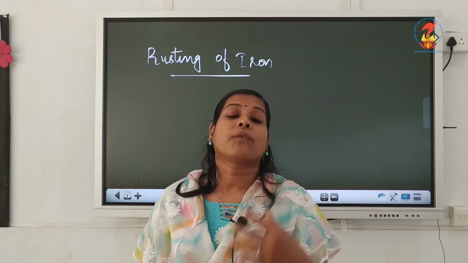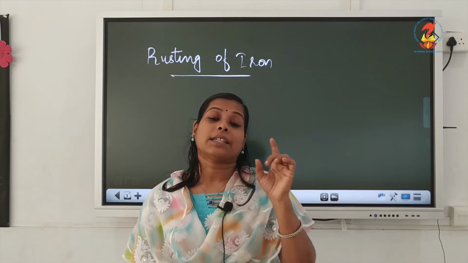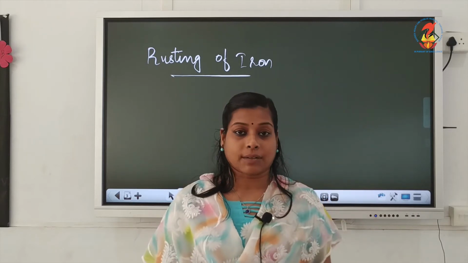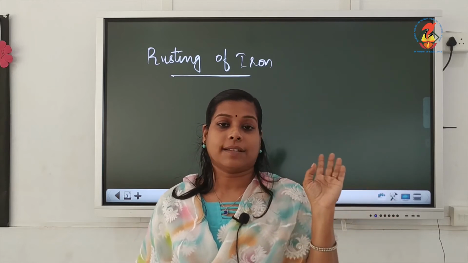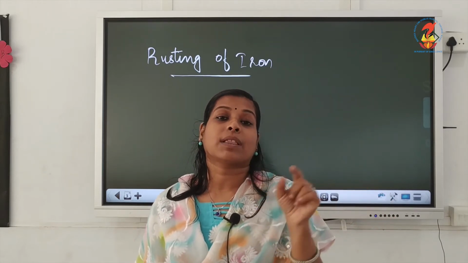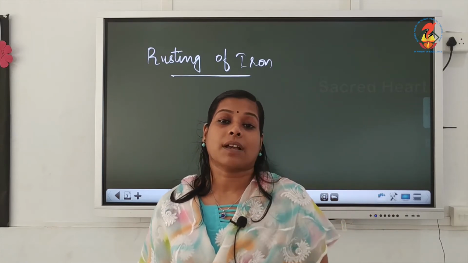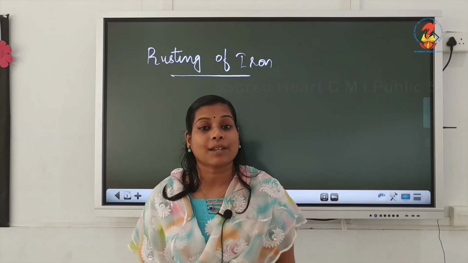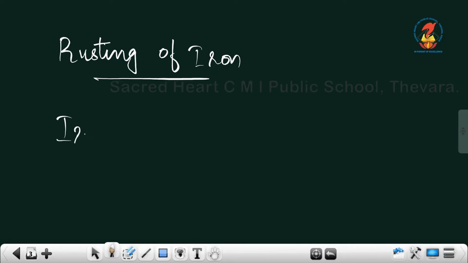When iron particles are exposed to the moist air, you might have seen that this knife or nails, whatever it is, kept for a long time open in the atmosphere, it will react with the atmospheric oxygen and water. Water is always present there in the atmosphere and oxygen is also there. So this iron will react with the water and oxygen to produce a compound which is known as hydrated iron oxide. Actually, that is known as rust.